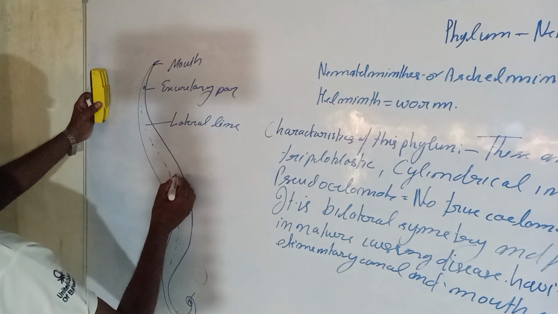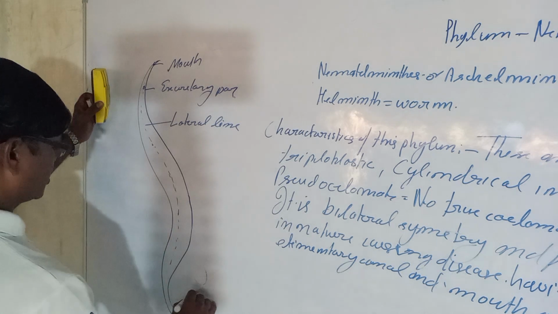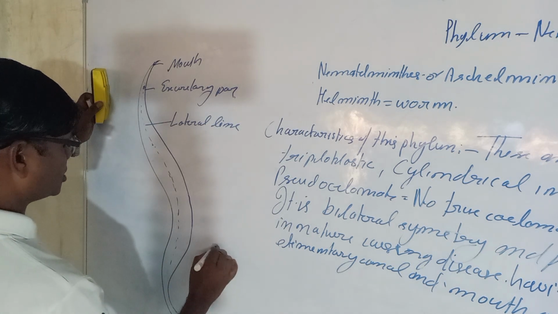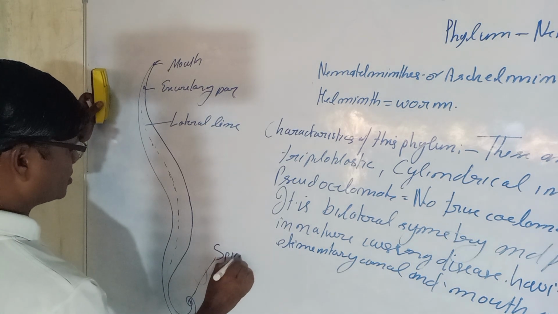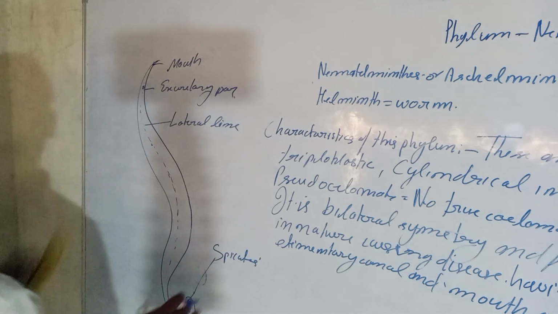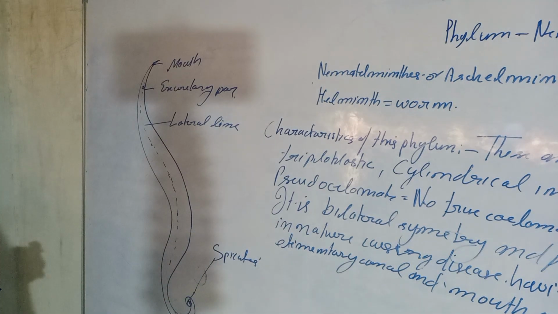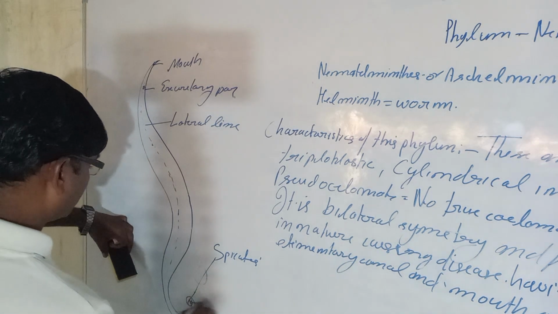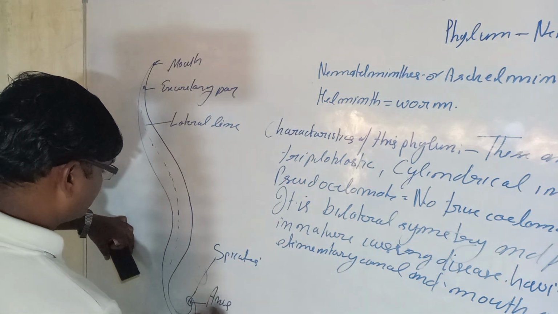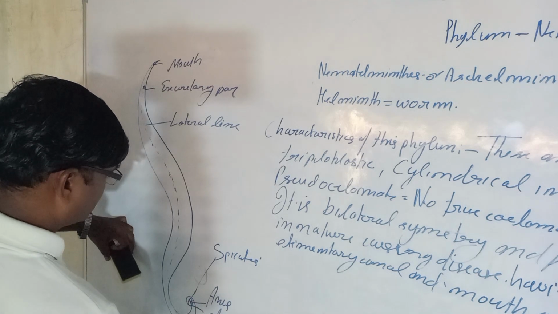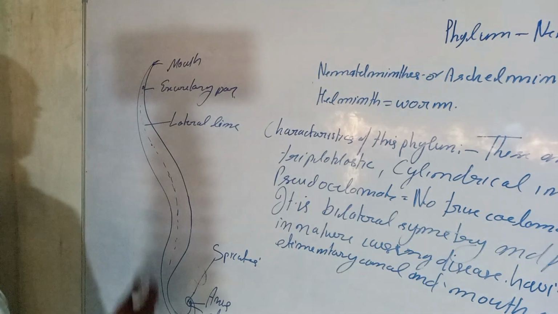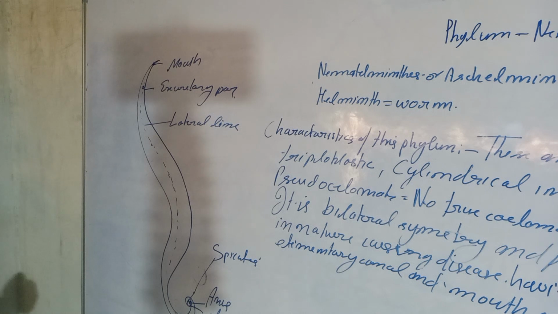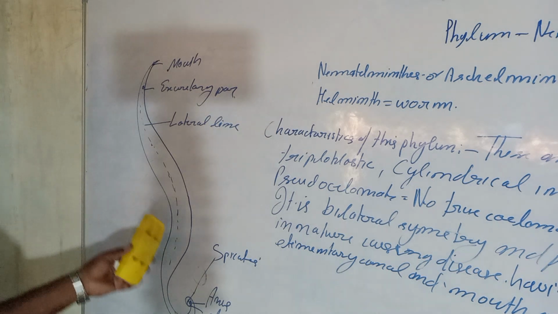These are the genital spicules, and the anus and cloaca are available here. So these are the structures of the male Ascaris, drawn here so that you can understand it well.